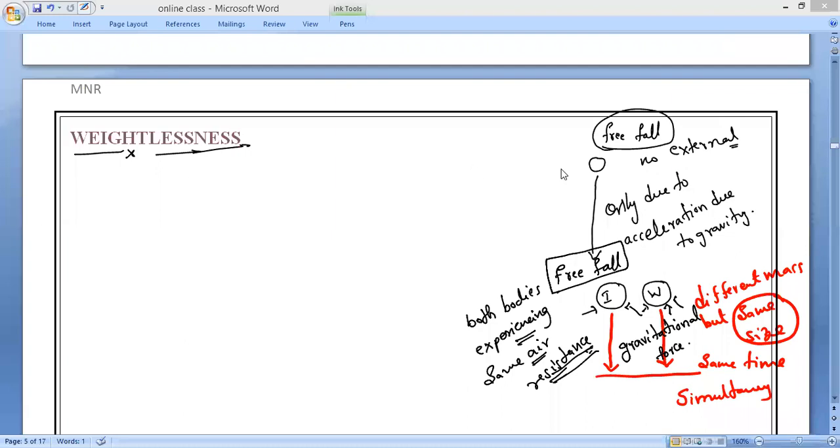So one is only gravitational force, no other external force. Another one is that maybe another external force is acting, but both are experiencing the same external force in the presence of gravitational force. Then also it is said to be free fall only. Now, coming to today's class, we are going to start the next concept called weightlessness. I will also teach you the formula for this.